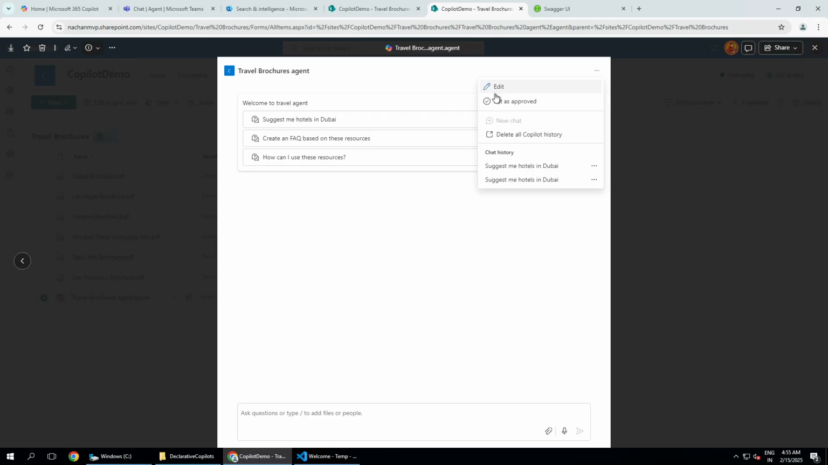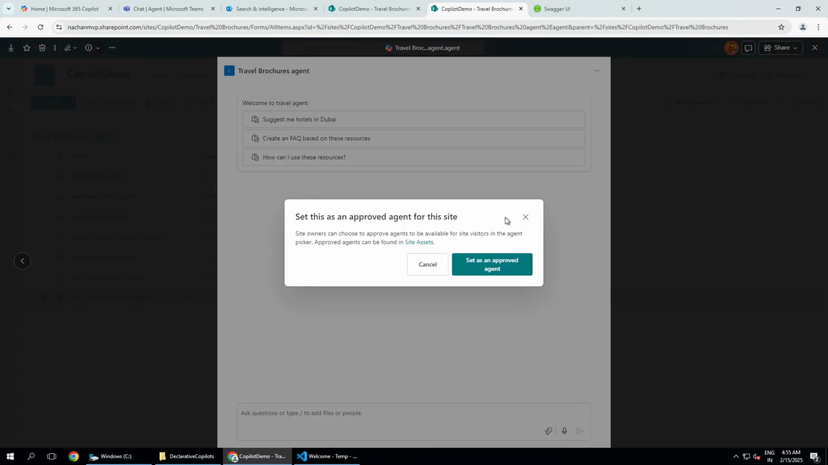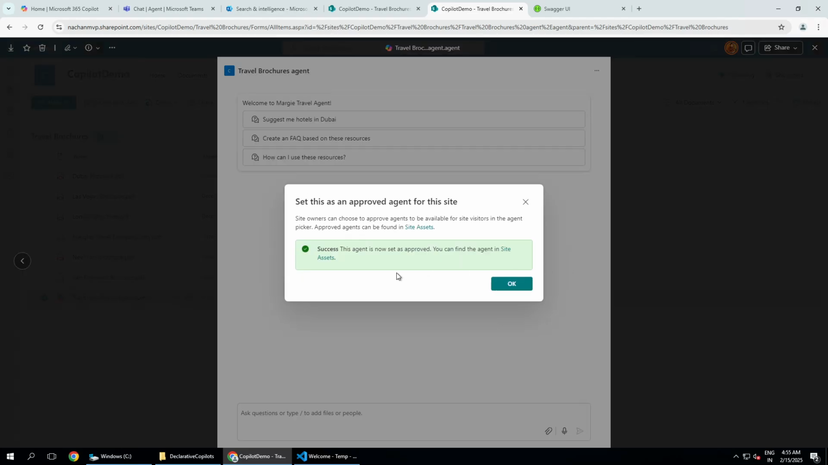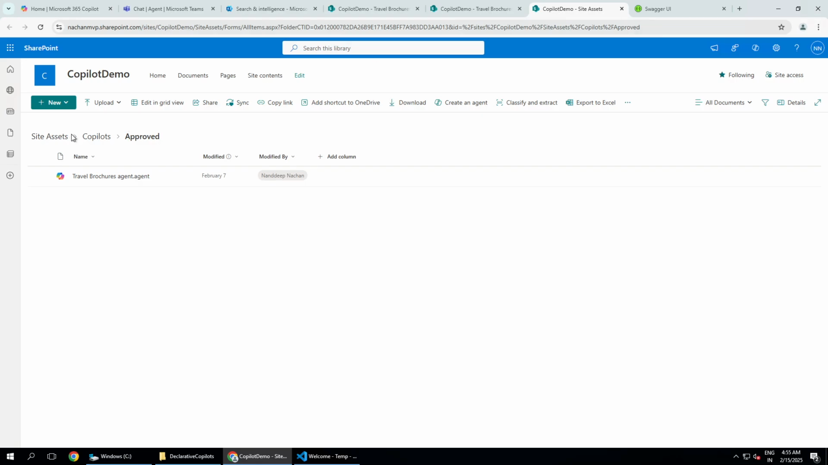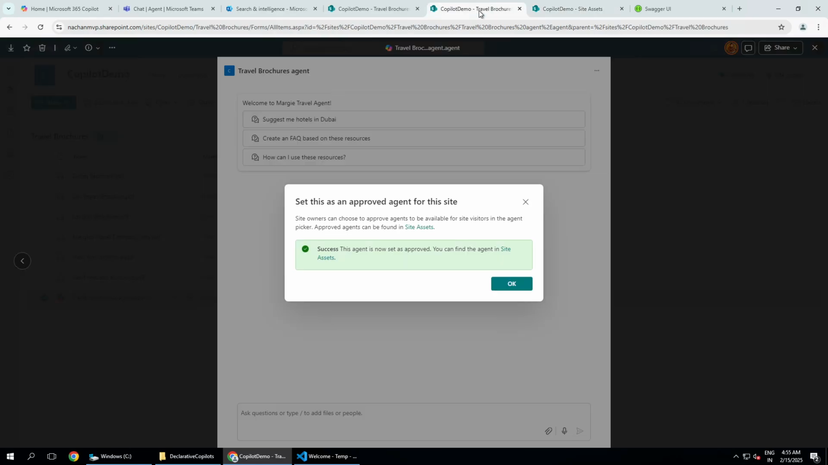So now, let me make it approved, and we will just set it as an approved agent. Now you have seen that the agent has been set as approved, and we will be able to find it in the site assets category. Every SharePoint has a site assets library, and inside of that we have a Copilot folder and an approved folder. All of your approved agents, you will be able to see from here.